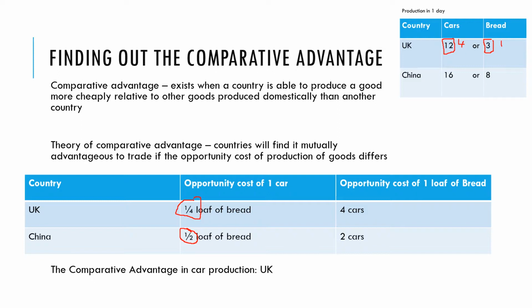If we look at producing bread, when the UK produces bread, it sacrifices a lot of cars. So it's quite a big cost to producing bread. When China produces bread, it only sacrifices 2 cars. So it's got the lower opportunity cost. So China has the comparative advantage in bread production. So this is how we work out who has the comparative advantage. We look at the opportunity cost. If you have the lowest opportunity cost for that good or service, you have the comparative advantage.